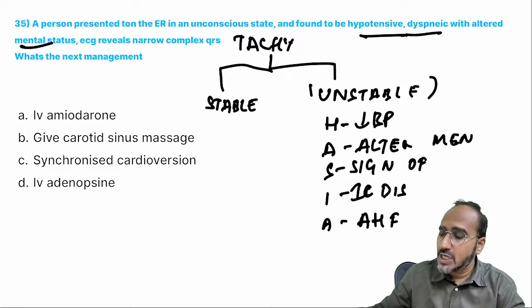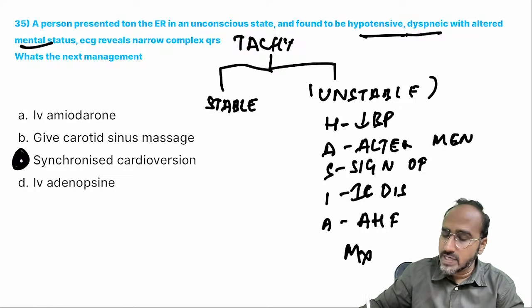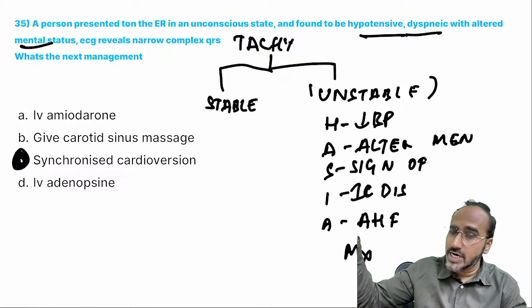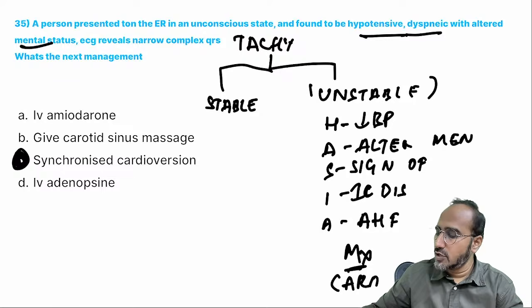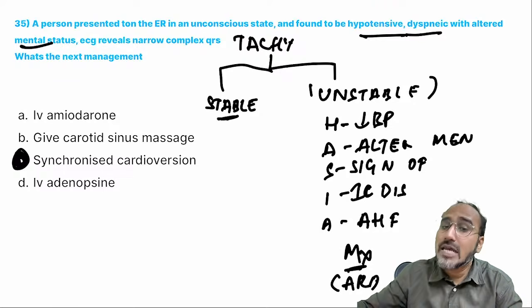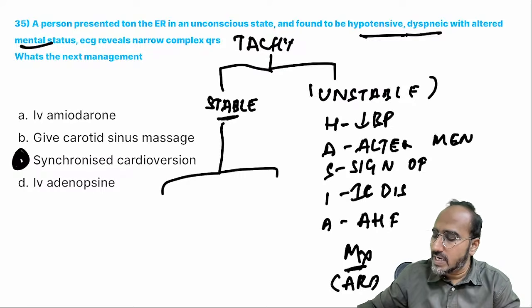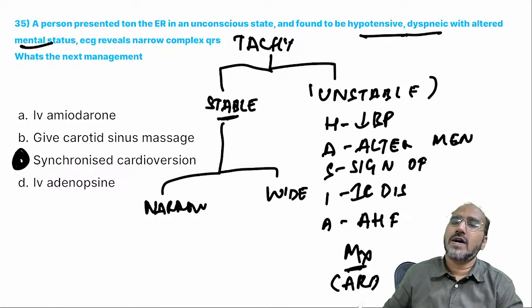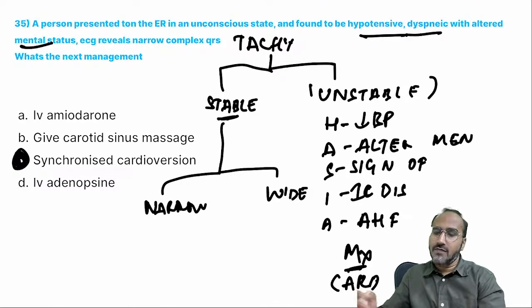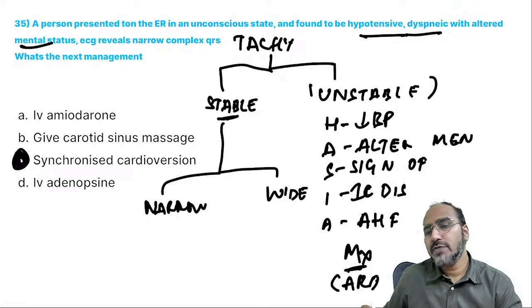So what is the best management for unstable tachycardia? The best management is synchronized cardioversion. In cardiac arrest, unsynchronized cardioversion is given. In here, you have to go for synchronized cardioversion. But if the patient is having stable tachycardia, then stable tachycardia has to be classified into whether it is a narrow complex tachycardia or wide QRS tachycardia. Because narrow is different management and wide is different management. If it is a narrow QRS complex tachycardia, the best management would be what, guys?